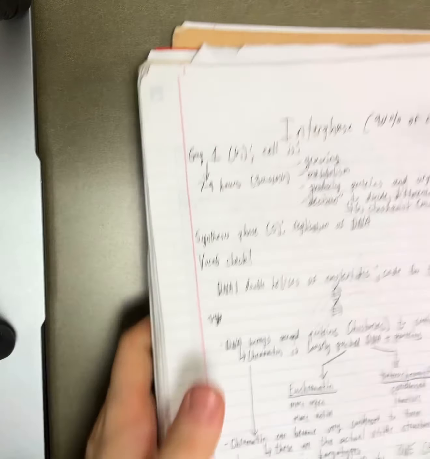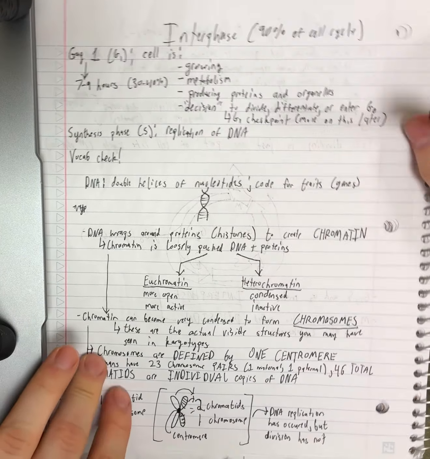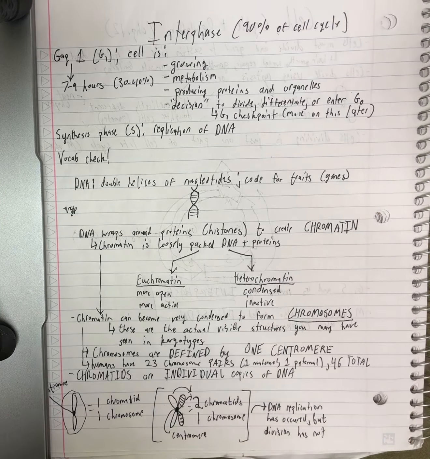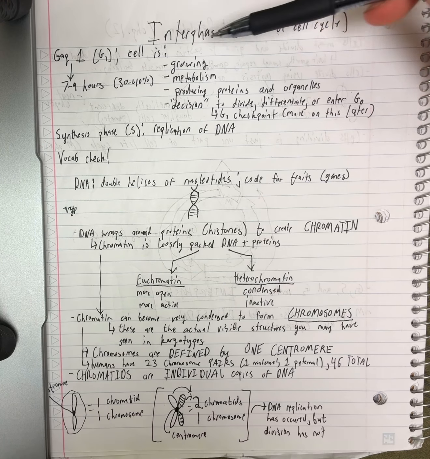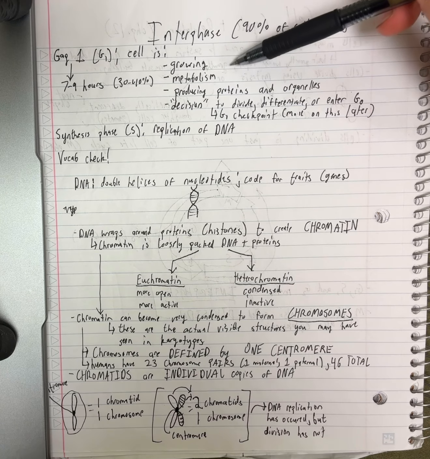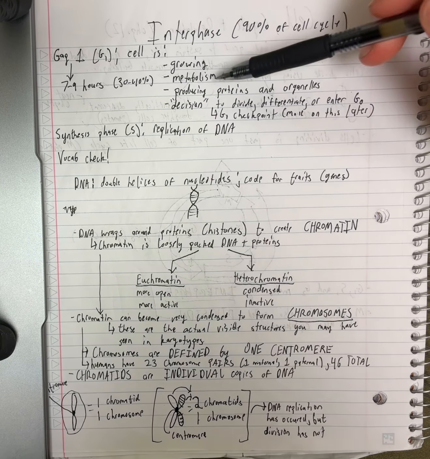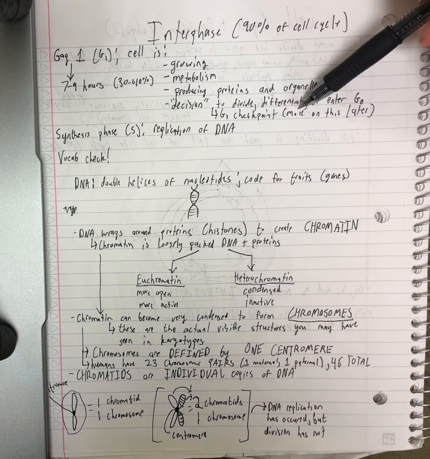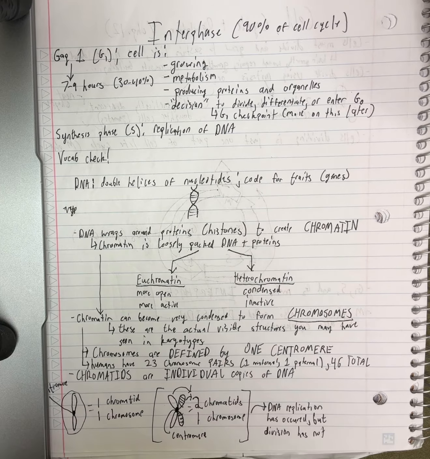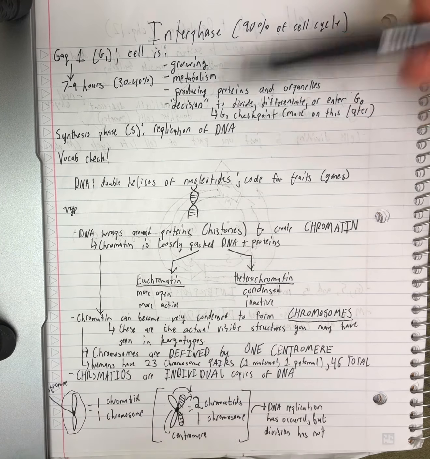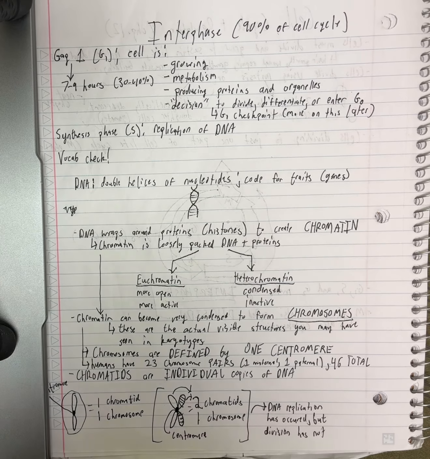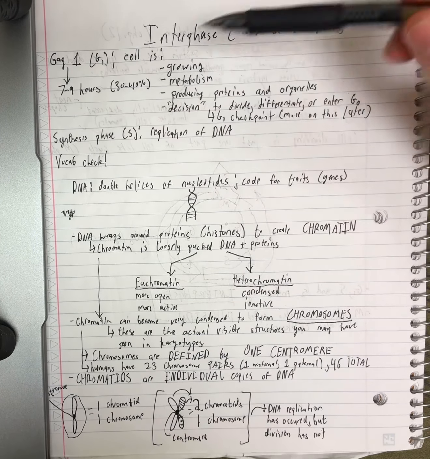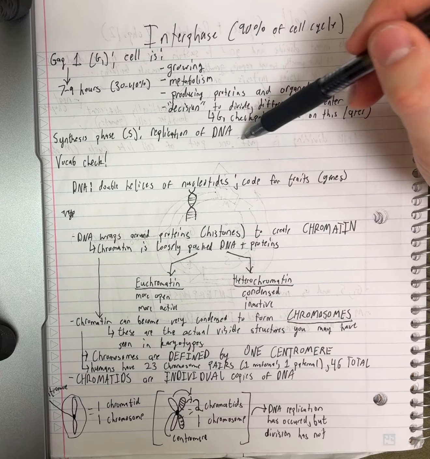So we're going to start by talking about interphase because it's super important. That first phase that I called G1 is also called GAP1. Basically, this is just the cell growing, doing its normal metabolism. It's going to produce new organelles and new proteins. And then there's going to be a checkpoint at the end of G1 going into the S phase that's going to make sure the cell is going to be able to properly replicate its DNA. So after that checkpoint and after G1, we're going to go into the S phase, which is the synthesis phase, and it's going to be replication of DNA.